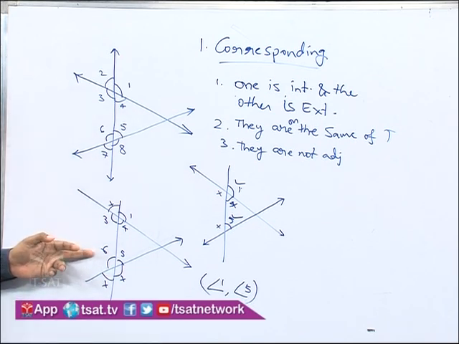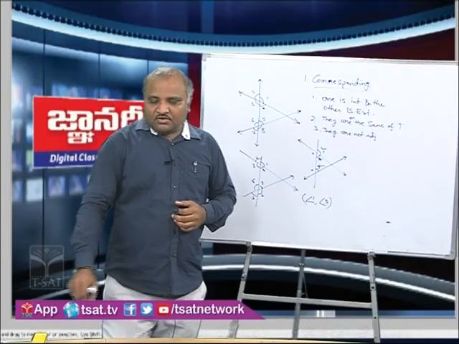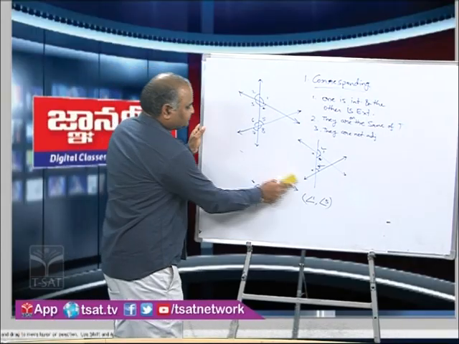You can see on the screen, angle 1 and angle 5 are one pair of corresponding angles. The second pair is angle 2 and angle 6. The third pair is angle 3 and angle 7, and the fourth pair is angle 4 and angle 8. The list of pairs of corresponding angles is shown on the screen.